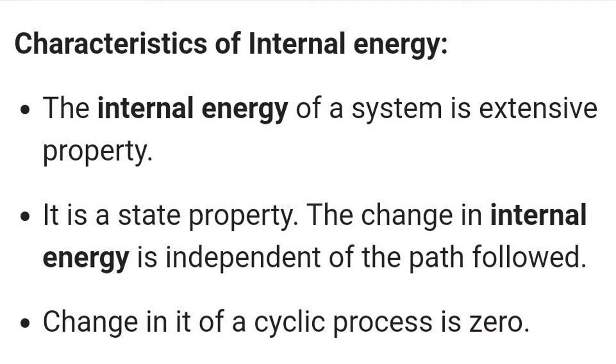Here, what we want to say is, if our process is cyclic, for example, we start with some system with some amount of energy. Now I will go from state A to state B, then B to C, C to D, D to E, and finally I come from E back to state A, the beginning itself.